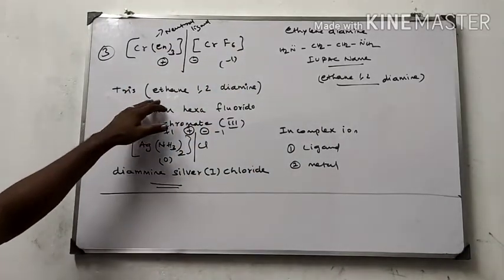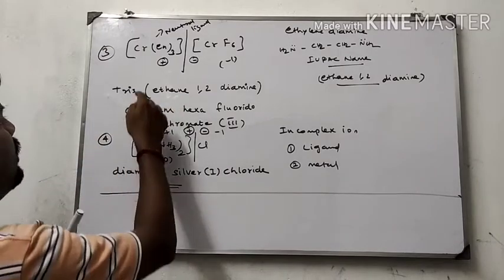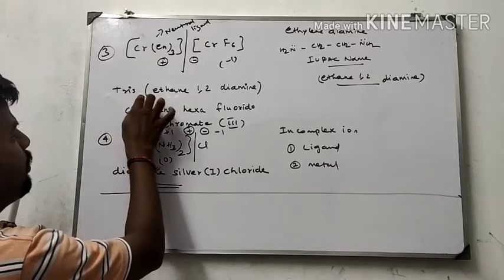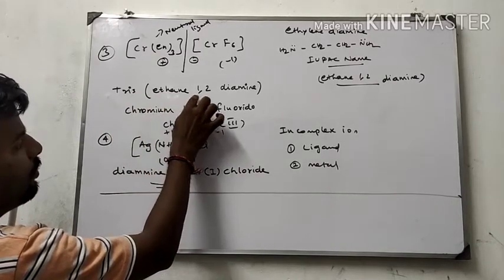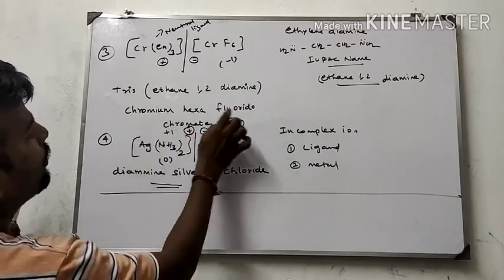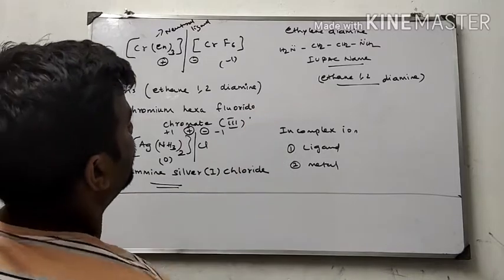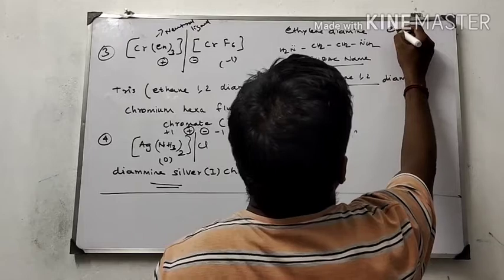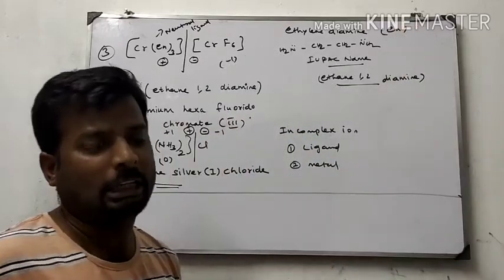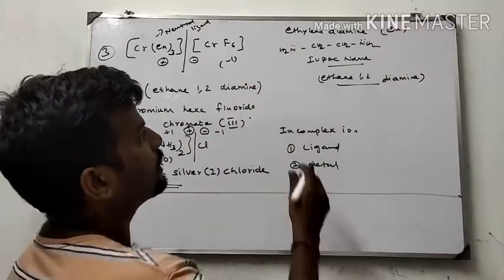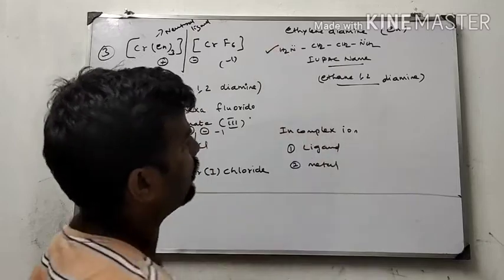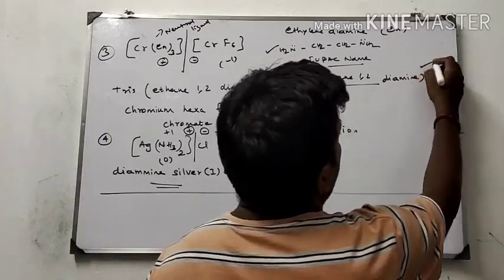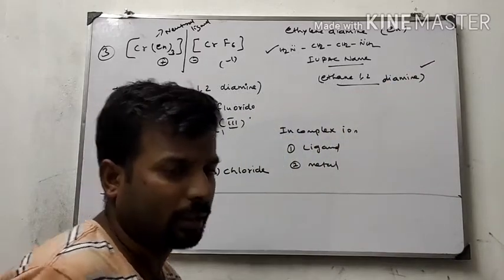The name is tris(ethane-1,2-diamine)chromium(III) hexafluoridochromate(III). Okay, I will explain the name. en stands for ethylene diamine. In the class I have explained that en stands for ethylene diamine. The structure of ethylene diamine is this one. The IUPAC name of ethylene diamine is ethane-1,2-diamine. This I have already given.